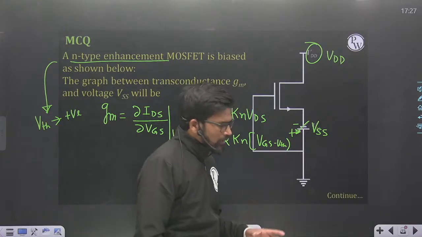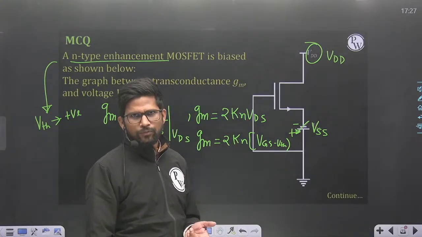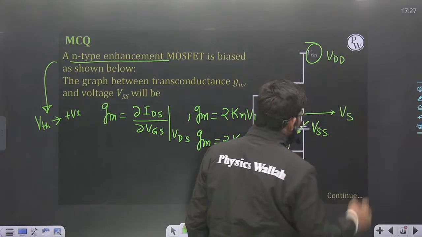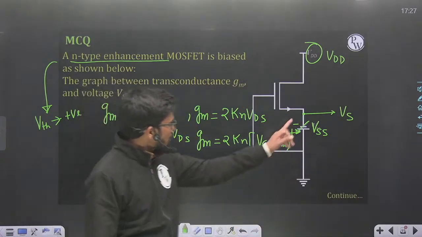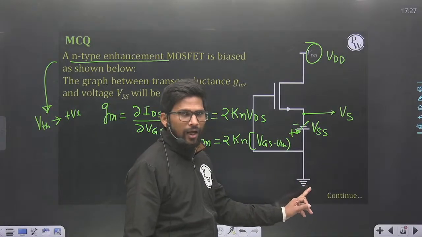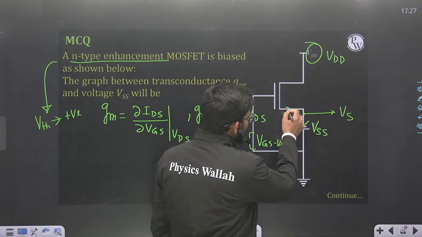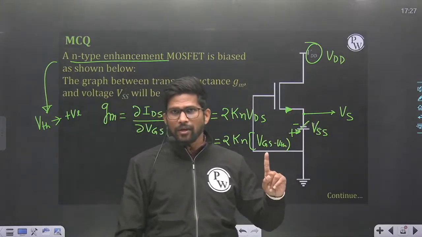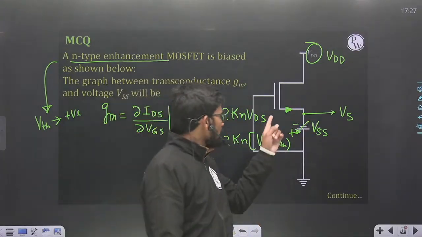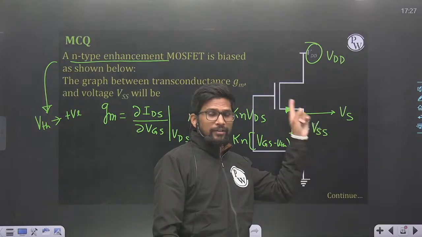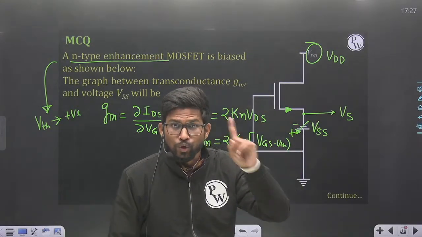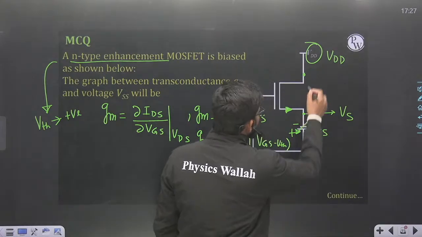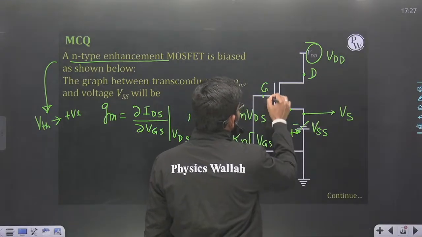So for that, I need to find out the VGS value. This is source VS. This is source terminal, not this. Always remember, the current is outward directed, that means this is N-type MOSFET, and from where the current is outward directed, that terminal is nothing but the source terminal, and opposite to that there is drain terminal D, and this is gate terminal VG.